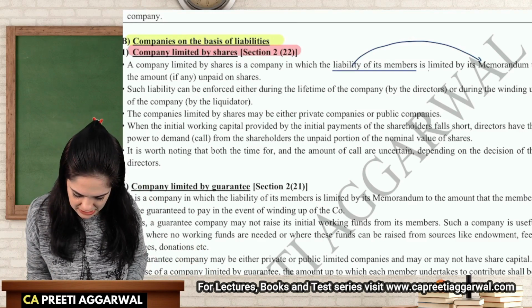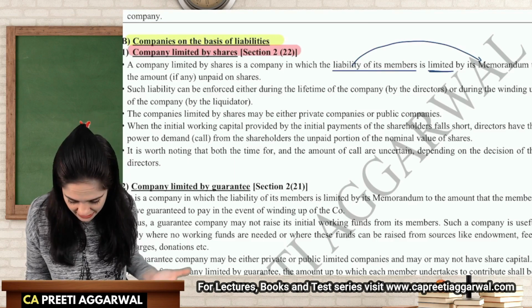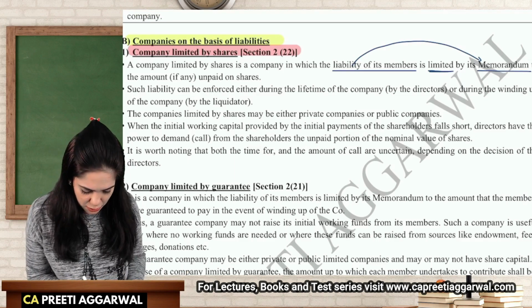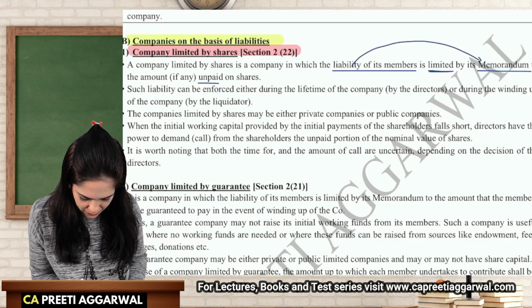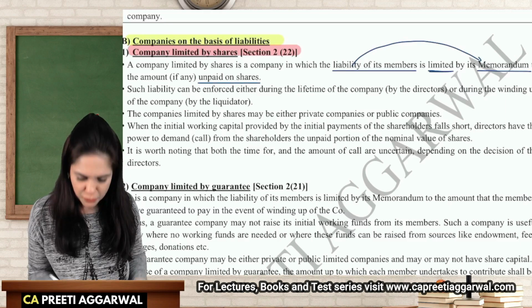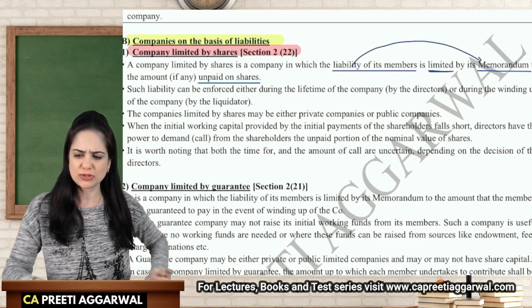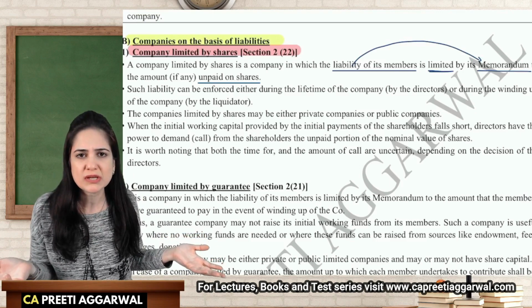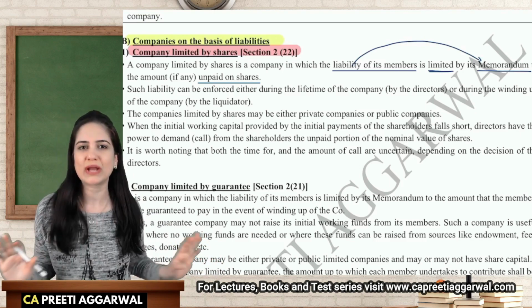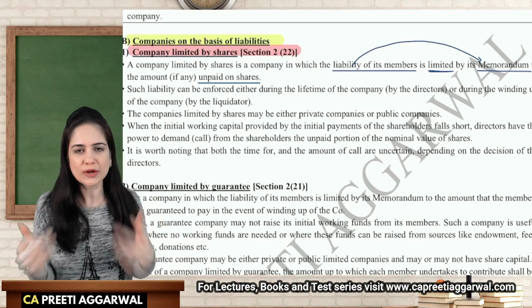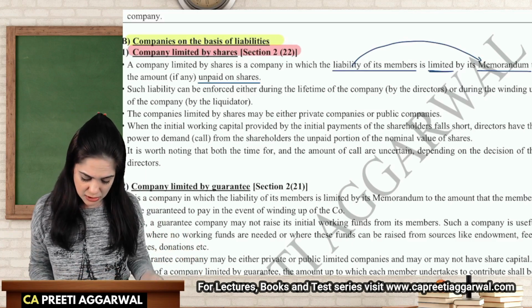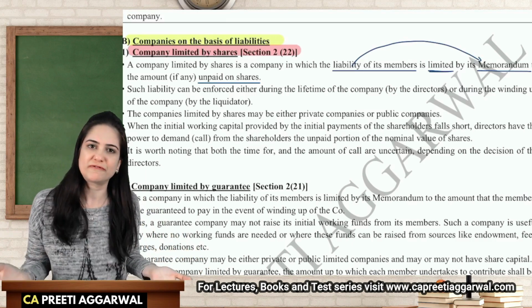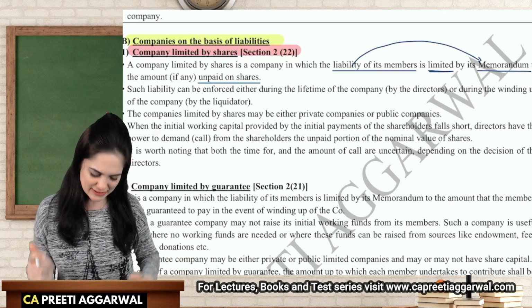Liability of the members is limited, by the memorandum, to the amount, if any, unpaid on shares, because it is not compulsory that you may have unpaid amount on shares. You may be holder of fully paid up shares. In that case, you have no liability towards the shares because you've already paid the face value. So it is written if any, that is if the amount is unpaid, that is your liability.